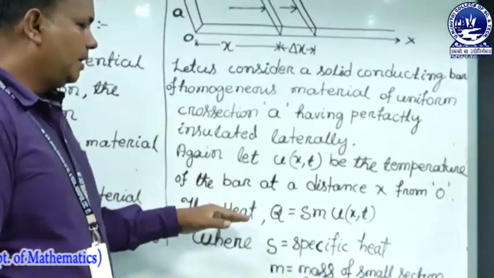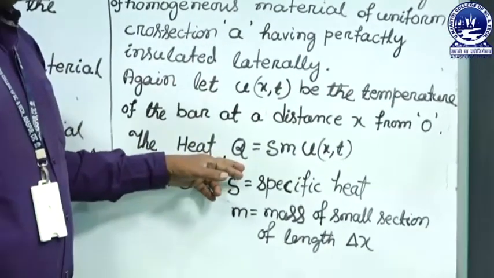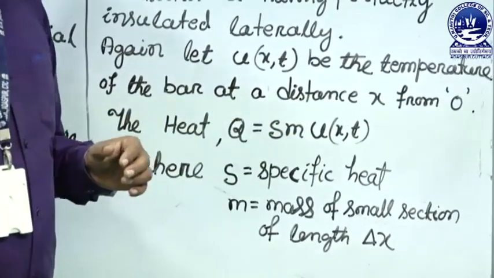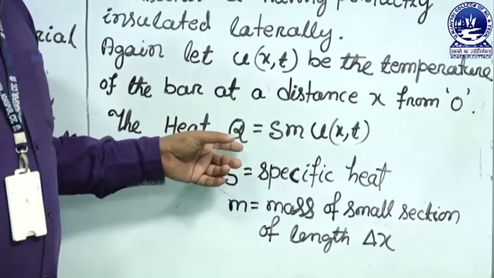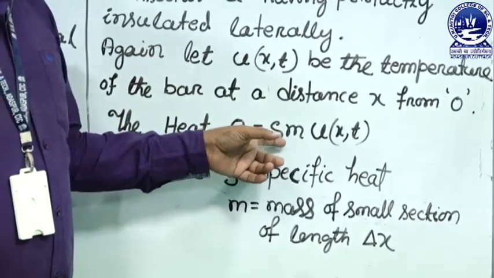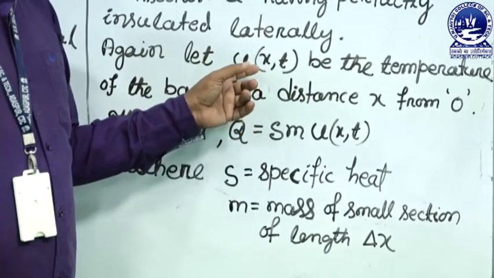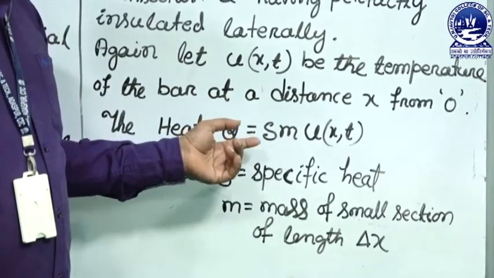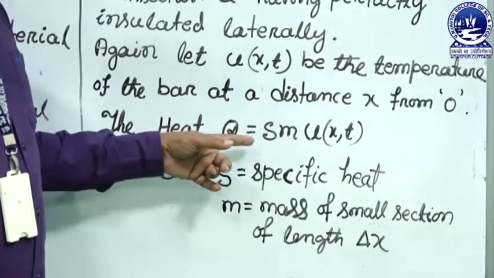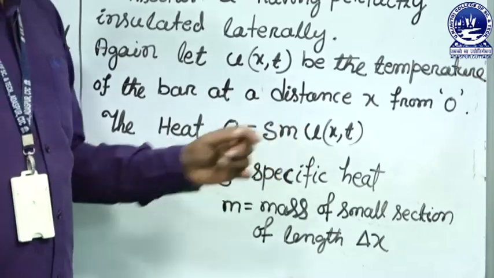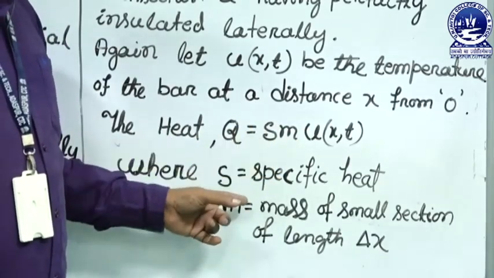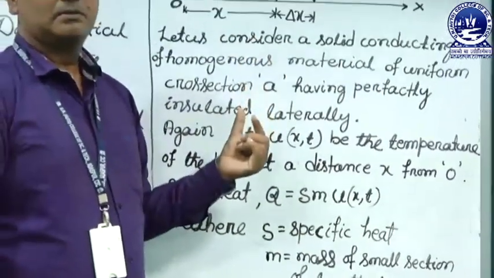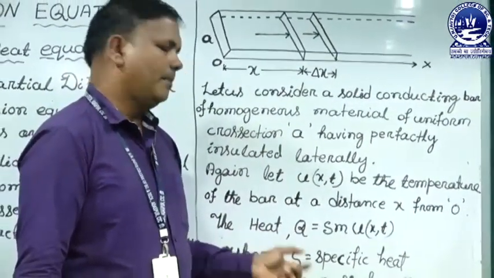Then the heat Q is equal to S M U. In plus 2 physics, the amount of heat is equal to S M theta. Here U is taken as temperature; in physics, theta is taken as temperature. So S M theta. What is S? S is the specific heat capacity or specific heat, and M is the mass of the small section of length delta x.